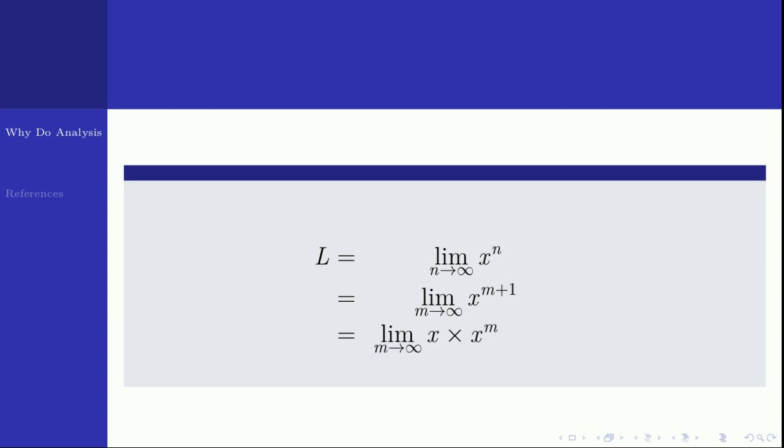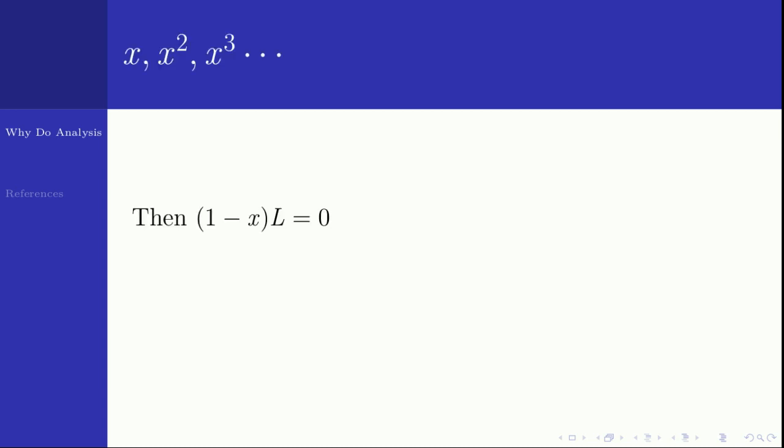Splitting this, you will get the limit as m tends to infinity of x times x to the power m. Since x is a constant here, a fixed real number, you can take x outside and it becomes x times the limit as m tends to infinity of x to the power m. But the limit as m tends to infinity of x to the power m is like this only, which is L. So I can write L equal to xL. Once L equal to xL, what you get is (1 minus x) times L equal to 0.